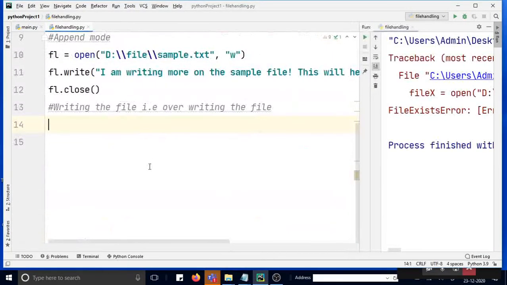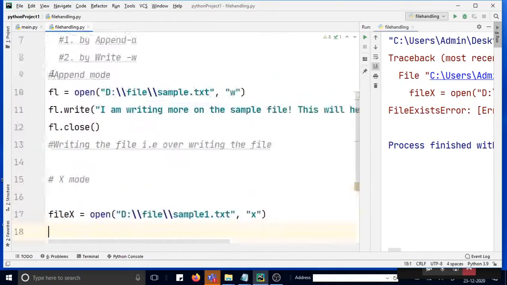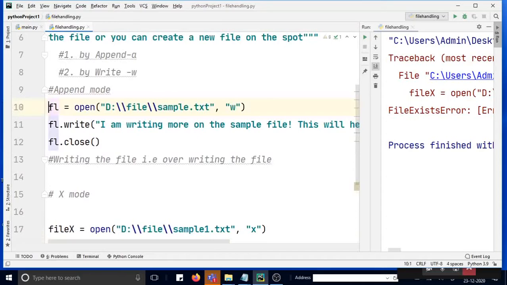The new file will be created. Let me see whether the new file will be created. Has any new file been created? Okay, this I can see.